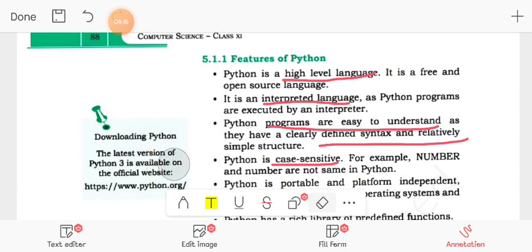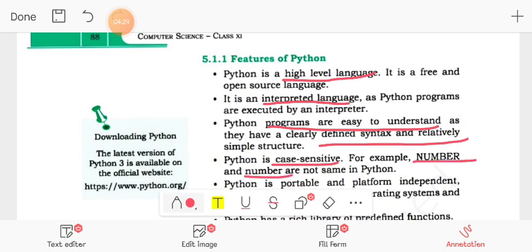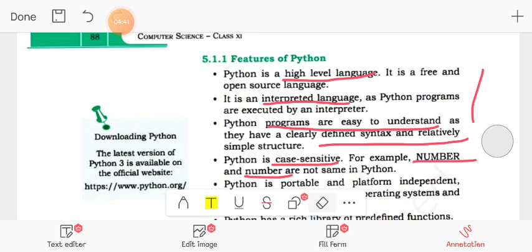You will have to use the same syntax as it has been specified. For example, as it has been given here, number in capital and number in small are not the same in Python, right? Got it? So both things are different in Python.